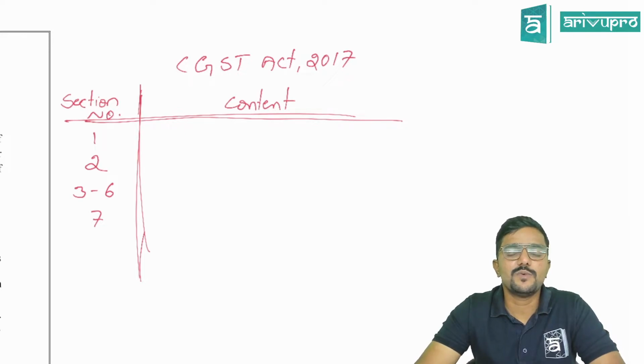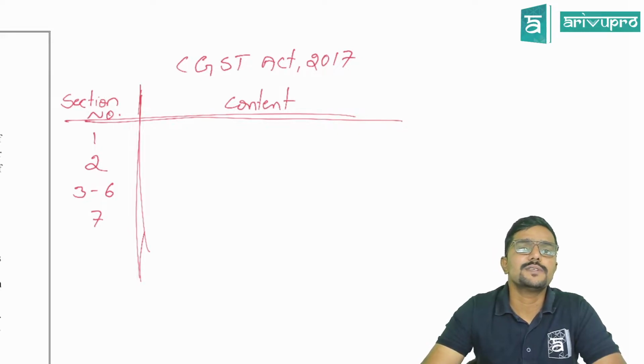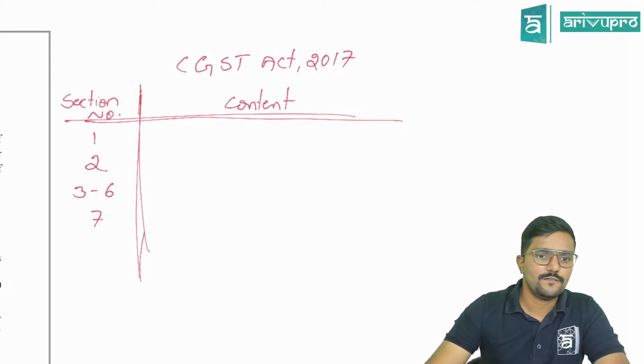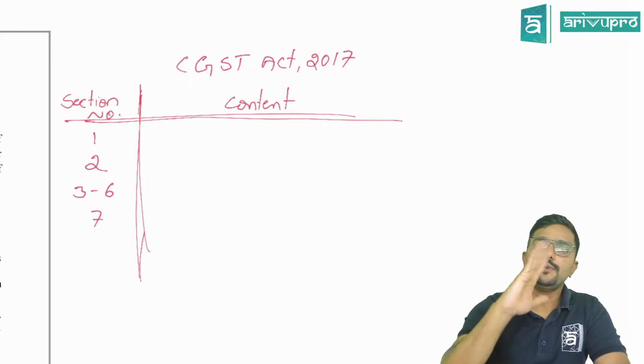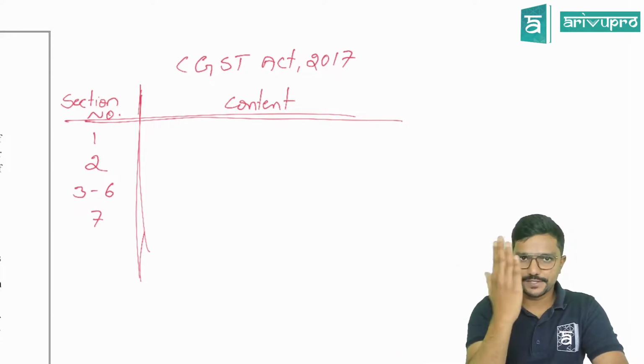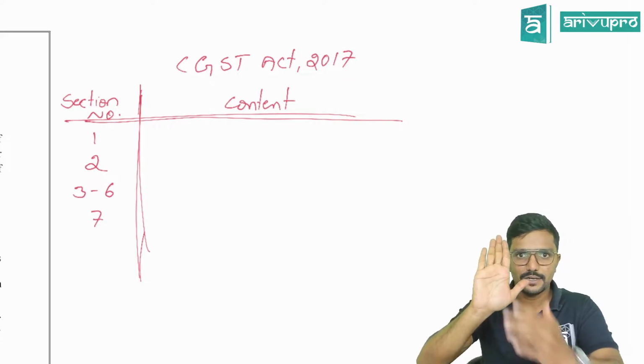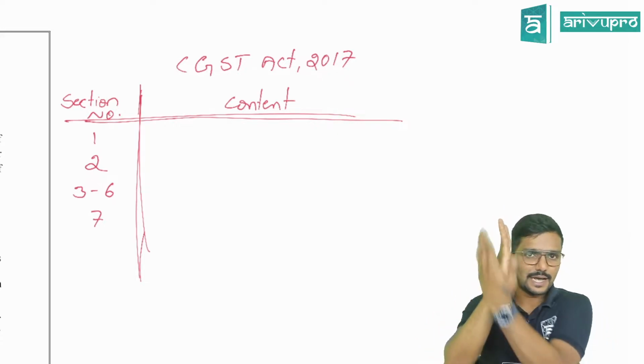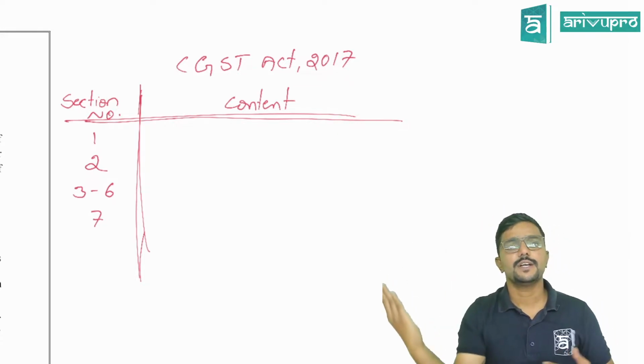Yeah. So this is the section we are covering now. Section 7, that is meaning and scope of supply. Fine, guys. Now come to the next page. So leave two sides. You have started on one side, right? So leave that full side plus another side for the CGST Act. Go to the next page.